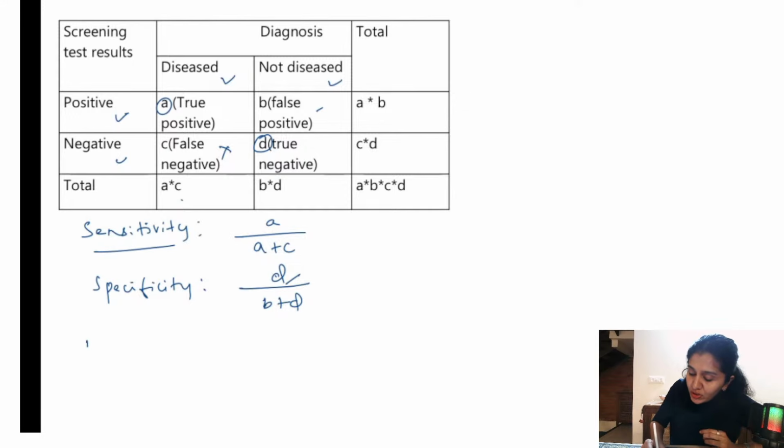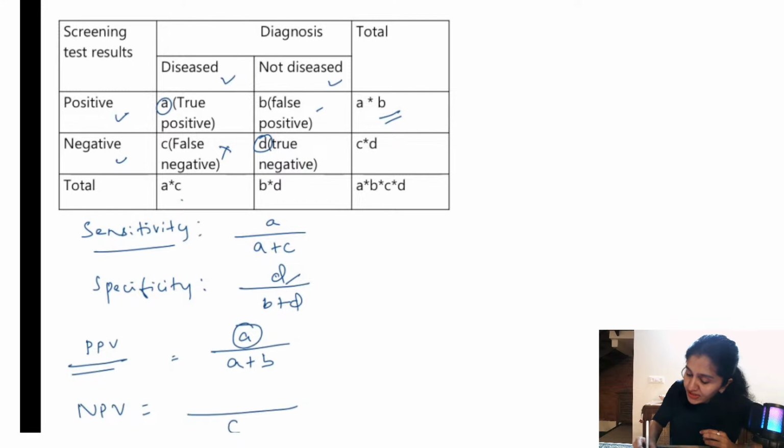What is positive predictive value? In the denominator you have total positives, which is A plus B, and in the numerator you have true positives. I'll explain it. And NPV is negative predictive value. In the denominator what you have? C plus D, that is all the negatives. In that, how many are truly negative?